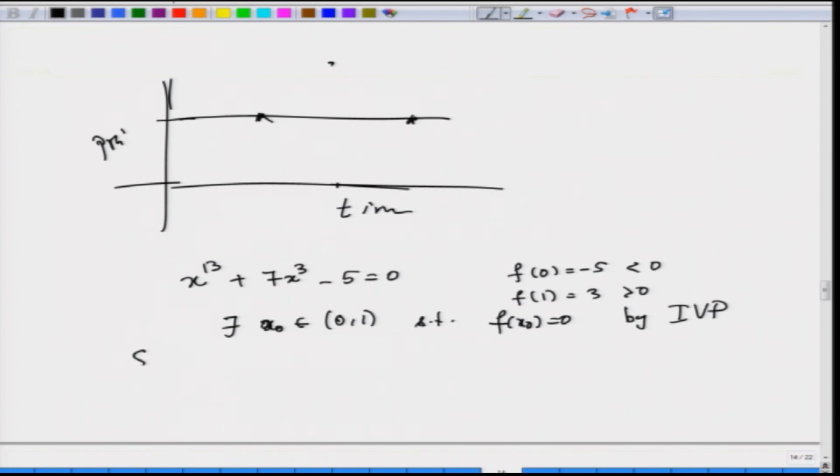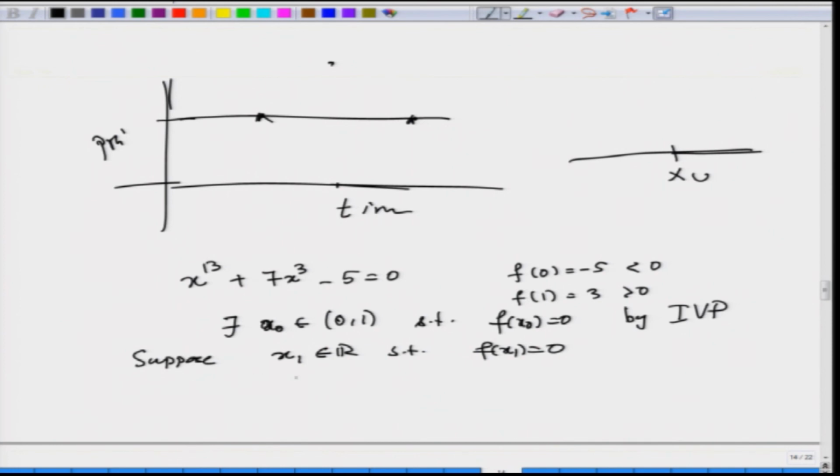Now, suppose x 1 belongs to R such that f of x 1 is equal to 0. Now, this x 1 can be bigger than x naught or it is less than x naught.